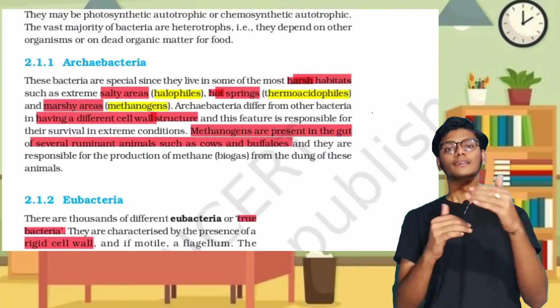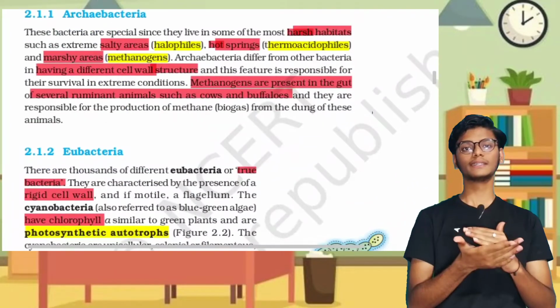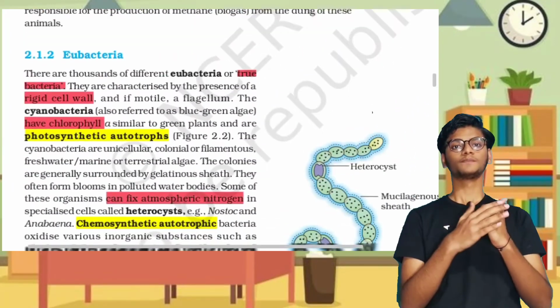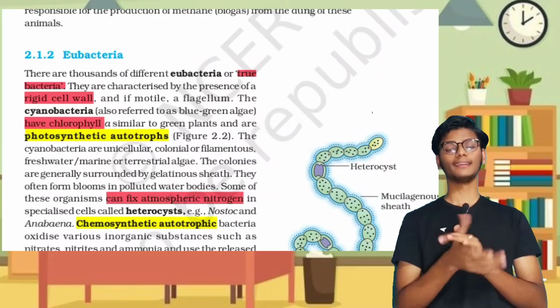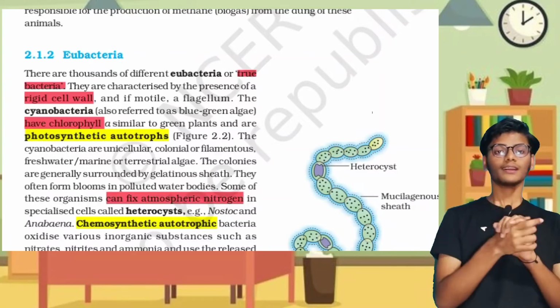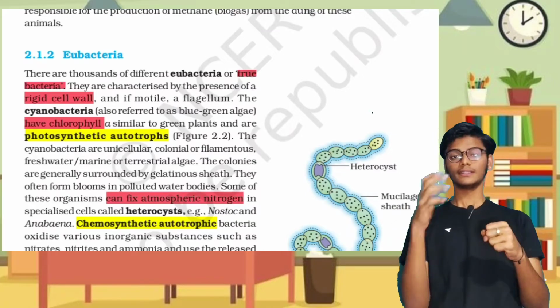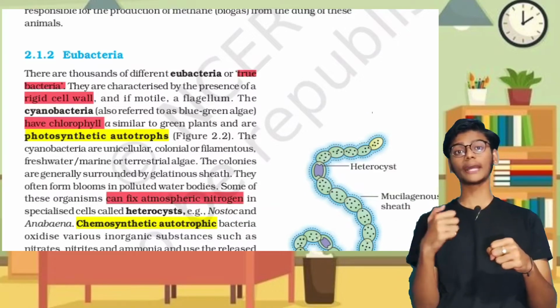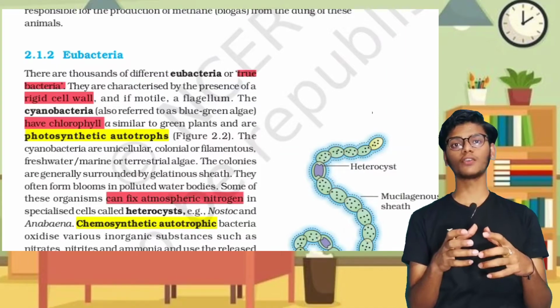The second major group in Monera is Eubacteria, also known as true bacteria. Eubacteria are autotrophic and heterotrophic, and some help in fixation of nitrogen.